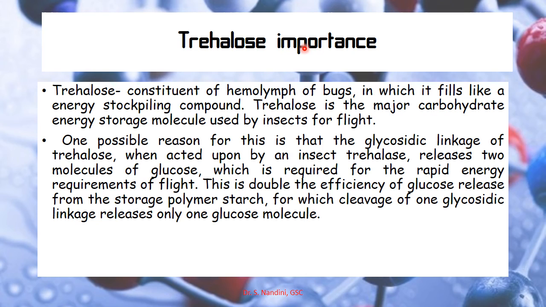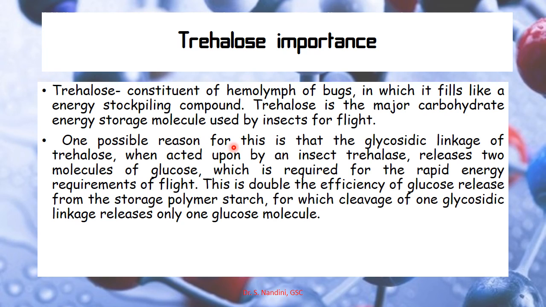What is the importance? Trehalose is a constituent of the hemolymph of bugs, in which it acts as an energy stockpiling compound. It is also a major carbohydrate energy storage molecule used by insects for flight.